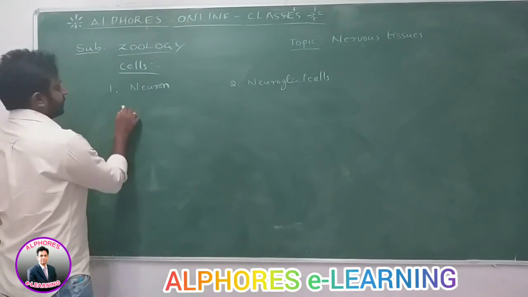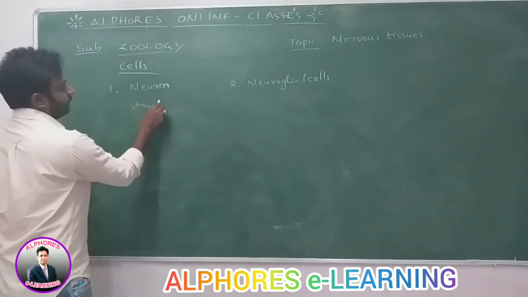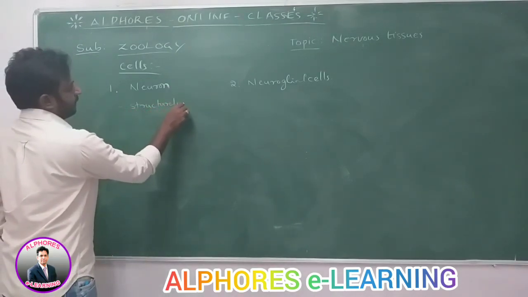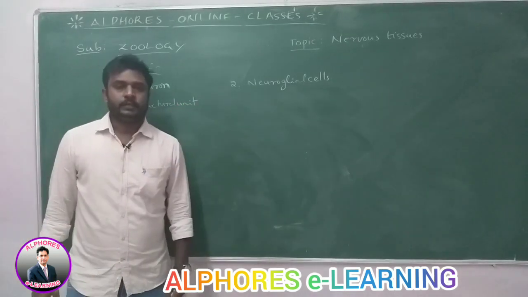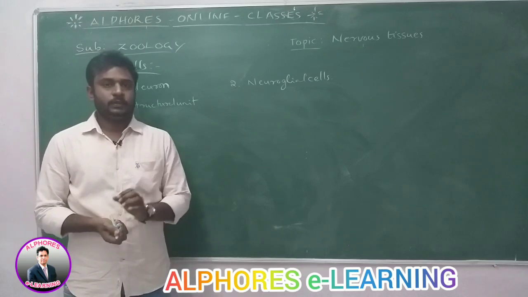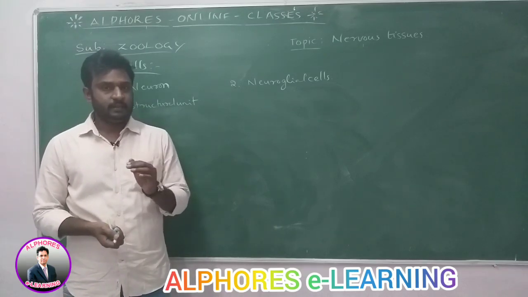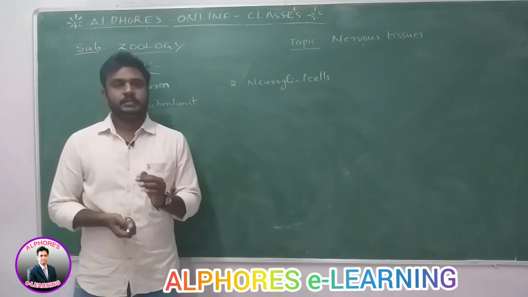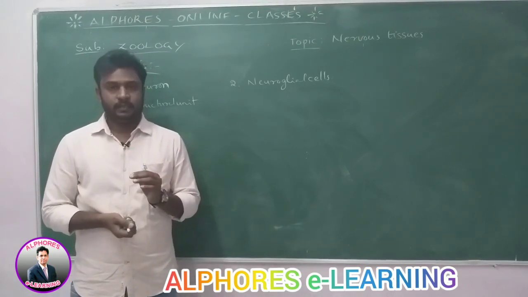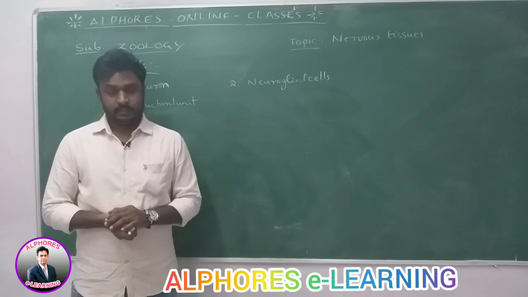Neuron is the structural unit of nervous tissues. Nerve impulses travel along the length of the neuron. Approximately 100 billion neurons are present in the nervous system of human beings.